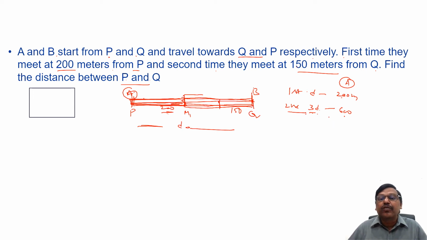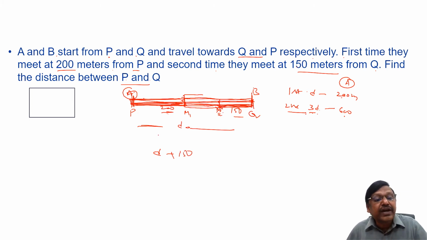But please remember, what is the distance covered by A? He traveled from P to Q, then returned 150 meters and met the other person. That means the total distance traveled by A by the time they meet second time will be P to Q, that is 1D, and then another 150. So D plus 150 is the distance traveled by A. But the distance traveled by A by the time they meet second time is 600.